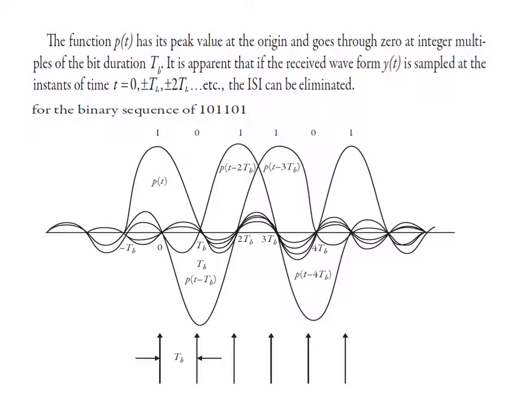Now, this is an example in which we have a binary sequence 101101 to just understand how our sync pulse is going. The function PT has its peak value at the origin and goes through 0 at integer multiples of the bit duration TB. It is apparent that if the received waveform yt is sampled at the instances of time t equal to 0, then plus minus TB, then plus minus 2 TB, etc., the ISI can be eliminated.